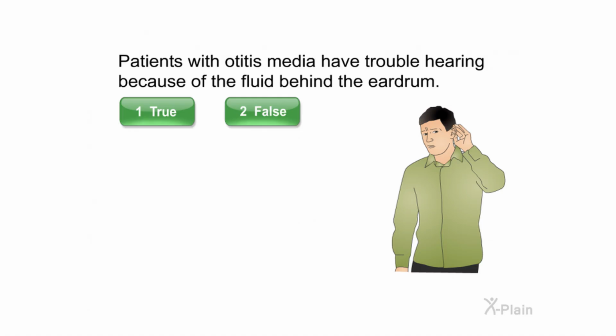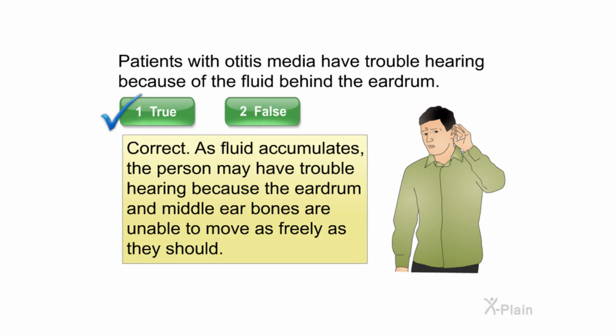Patients with otitis media have trouble hearing because of the fluid behind the eardrum. Select true or false. Correct. As fluid accumulates, the person may have trouble hearing because the eardrum and middle ear bones are unable to move as freely as they should.